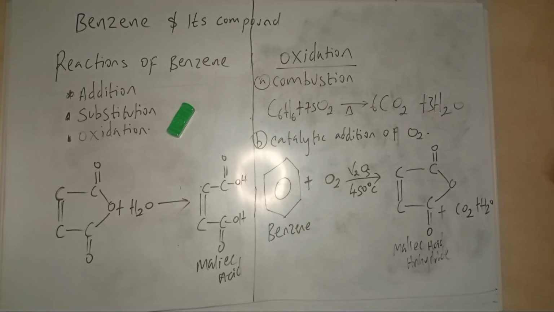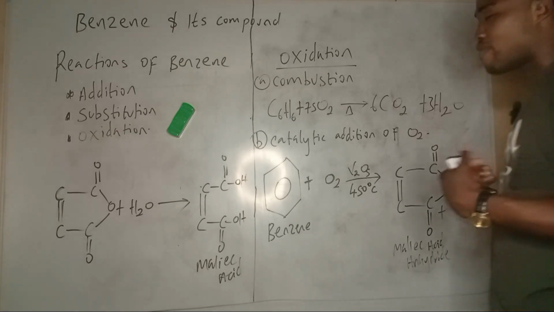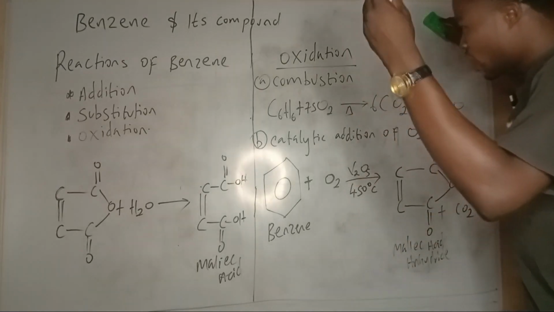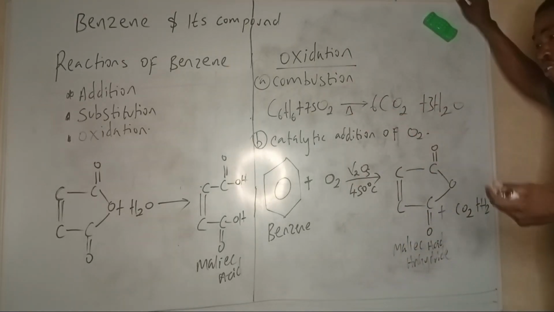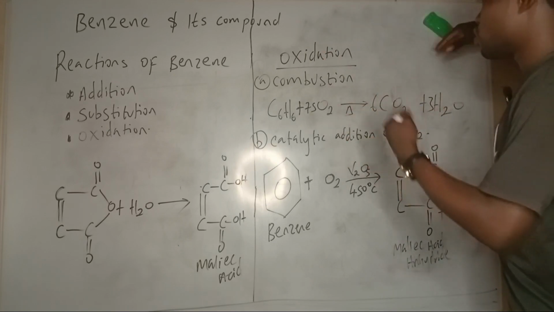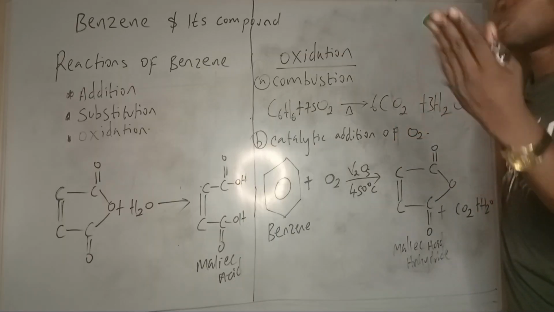So you see benzene has given us a pure organic compound on oxidation. Benzene is a very vast and useful organic compound. Though itself it might be harmful, it's very important. From benzene you can get a lot. I said benzoic acid earlier. Benzoic acid is used as a preservative in industries. Okay, let me quickly show you something. As I just talked about benzoic acid, let me show you something.